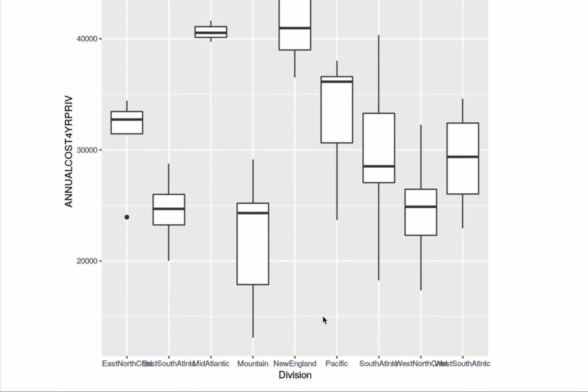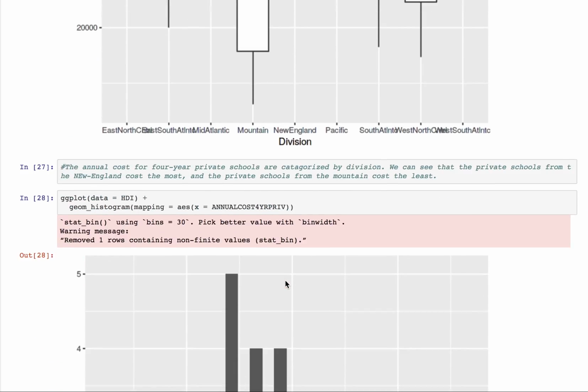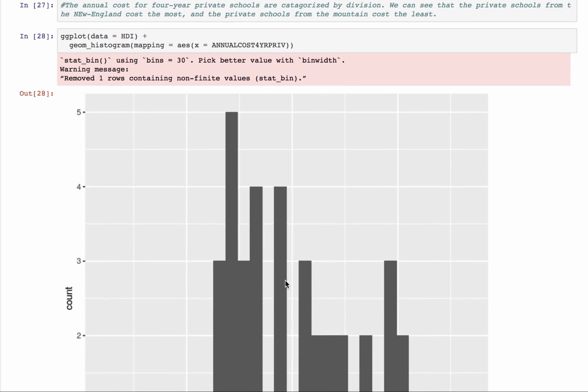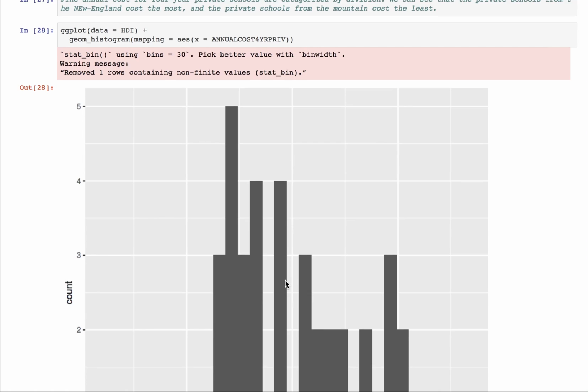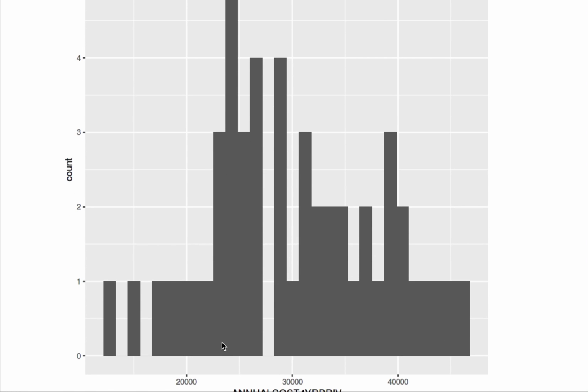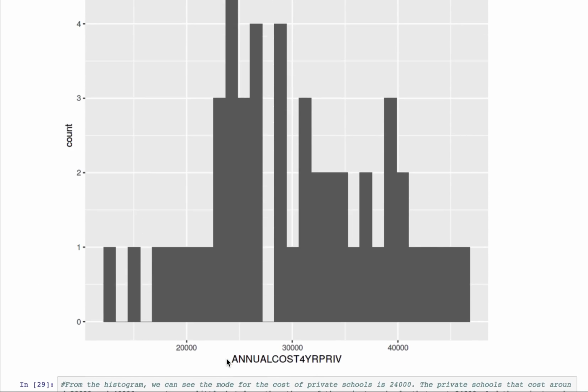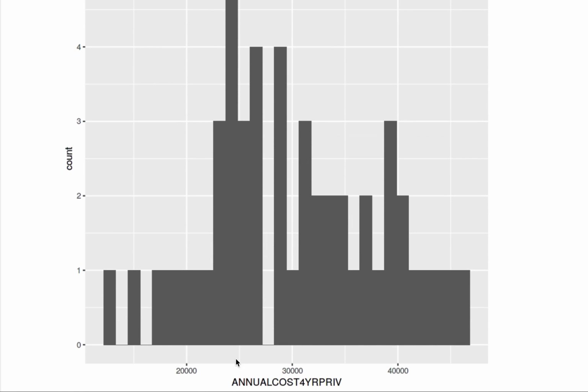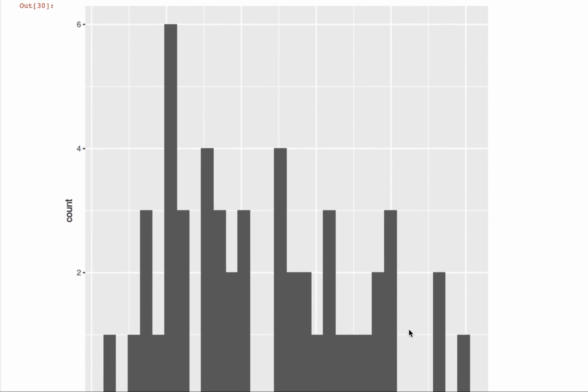And for the following plot, we did it for the private schools. And we can see that the private school from New England costs the most, and the private school from the mountain costs the least. And then we did a histogram for the annual cost of 4-year private schools. And from the histogram, we can see that the mode for the cost of private school is around $24,000. And the private schools that cost around $30,000 and $40,000 are not very few, but fewer than those that cost $24,000.